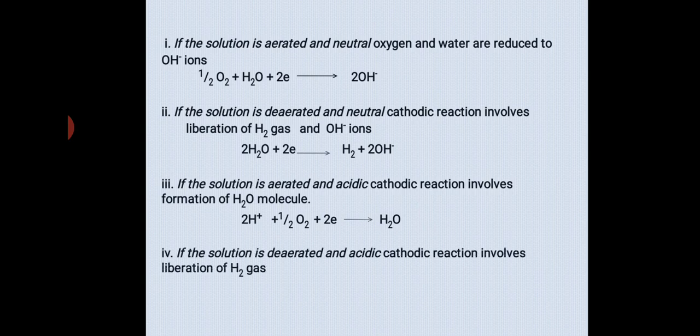aerated. Okay, then the last case: if the solution is deaerated, that means limited supply of oxygen or less oxygen, and it is acidic, then the cathodic reaction involves liberation of H2 gas. 2H plus 2 electrons gives H2 gas. Okay, these are the possible reactions towards the cathode. Now this was the end of electrochemical theory. So we have generally discussed electrochemical theory here.